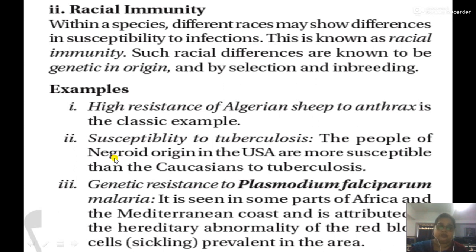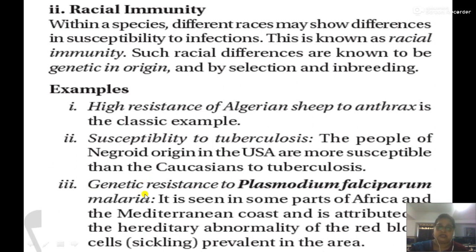Not particularly by the color, but we generally know them as Negroid. They are more susceptible to tuberculosis infection. There are more chances of tuberculosis occurring in Negroid races than in the Caucasian, the ones who are white in skin color. They are less susceptible to tuberculosis.